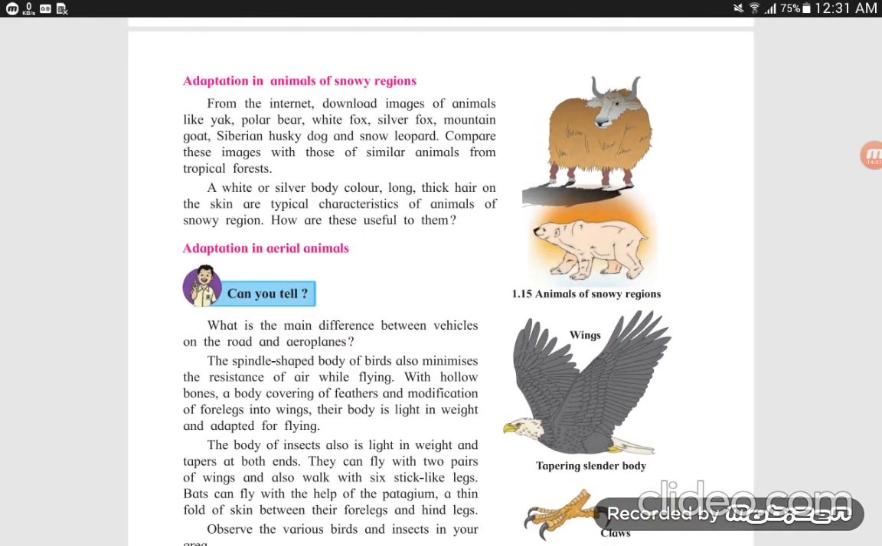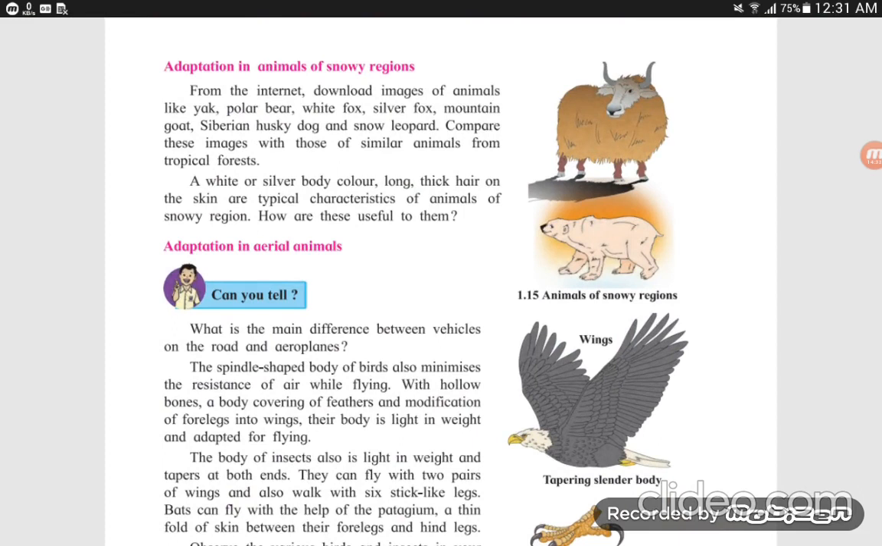Adaptation of animals of snowy regions. Look at diagram 1.15. There is a diagram of a yak and a polar bear. From the internet, download images of animals like yak, polar bear, white fox, silver fox, mountain goat, Siberian husky dog and snow leopard. Compare these images with those of similar animals from tropical forests.